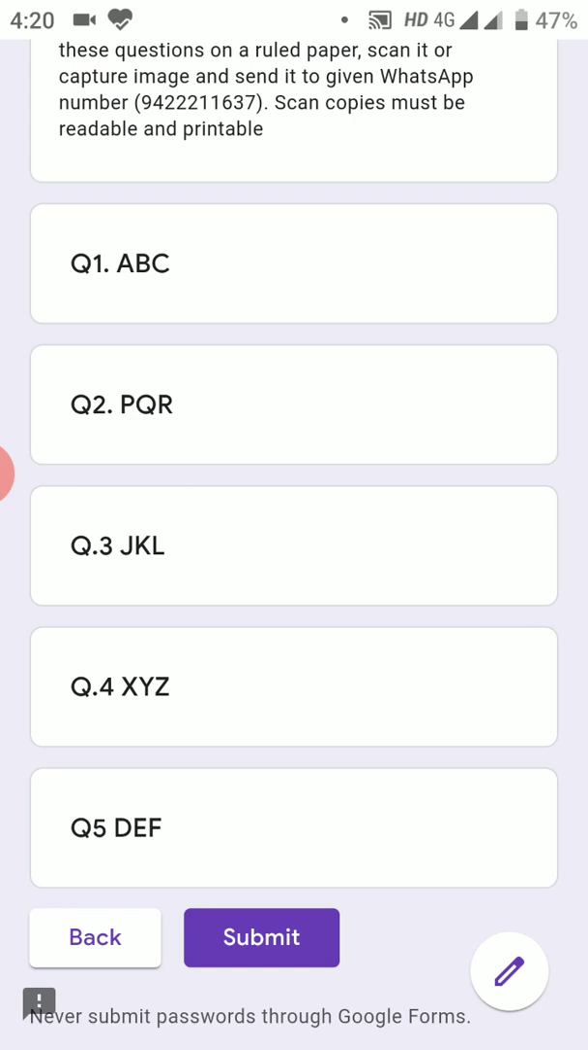You have to write the answers of these questions on a separate sheet of paper, and you have to take a scan of it. Preferably I will suggest you use CamScanner. You have to write the answers and scan all the pages in sequence, make a single PDF file, and send that single PDF file to the respective subject teacher on the given WhatsApp number.